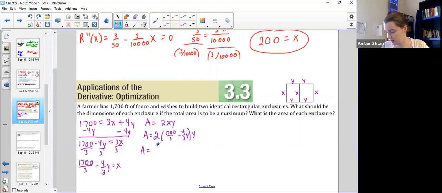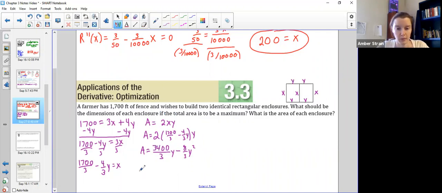So that would give me 1,700 times 2. Let me just double check myself. I'm pretty sure I know. Yep, 3,400. Okay, so that'd be 3,400 thirds, still not evenly divisible by 3, Y, because I'm also distributing the Y, minus 8 thirds Y squared. Okay, now I could have gone either way with either variable. I just happened to choose this way.